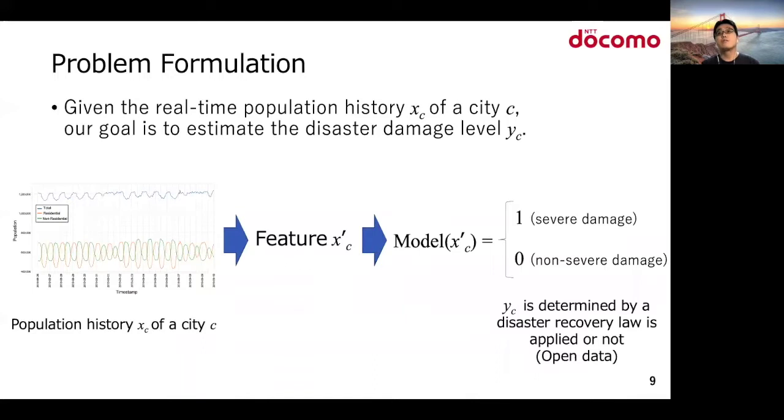Here, we provide the problem formulation. Given the real-time population history XC of a city C, our goal is to estimate the disaster damage level YC. YC is labeled by whether a disaster recovery law is applied or not, as published by the government. So we formulate the disaster damage level estimation problem as a supervised classification problem.